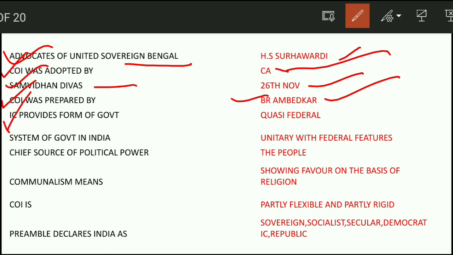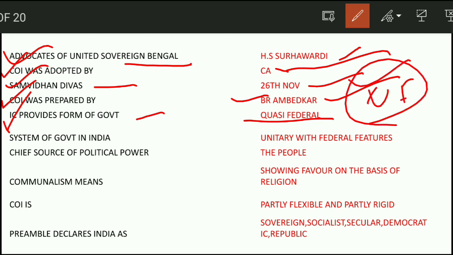Indian Constitution provides which form of government? The Constitution of India provided a quasi-federal system, that is, it has both unitary and federal features. India adopted both features. Next question: system of government of India. It is unitary with federal features.